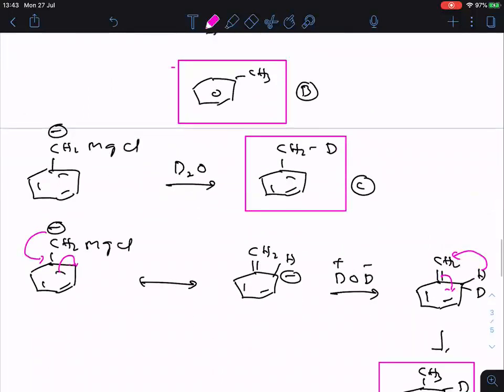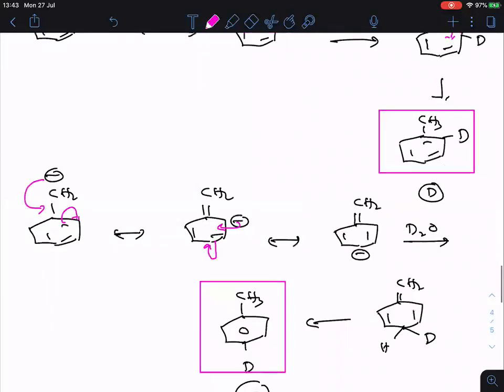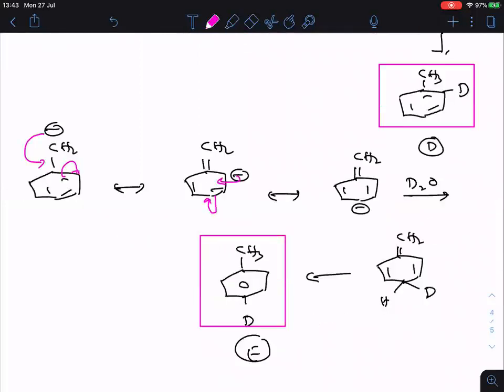Followed? B, C, then after D and E. Clear everyone?